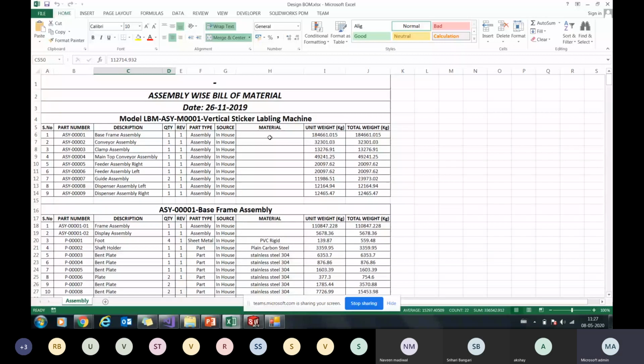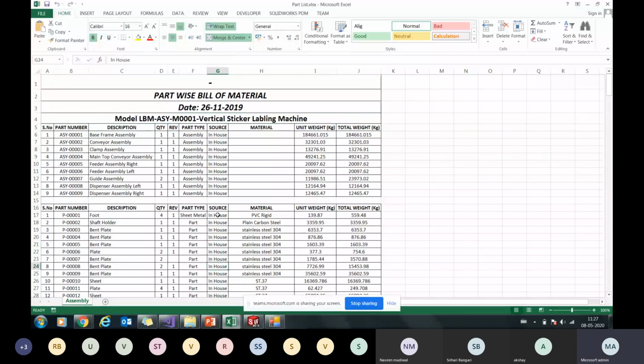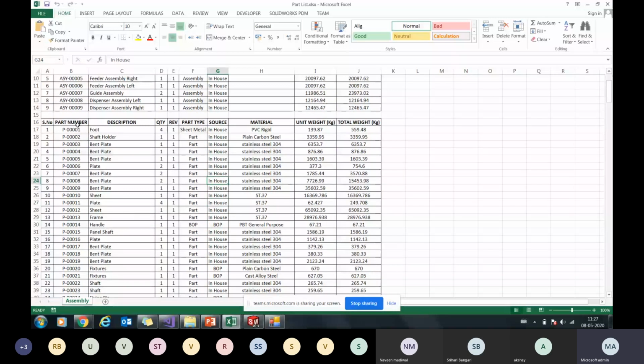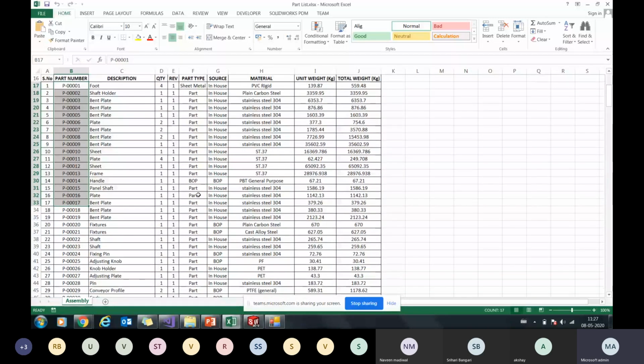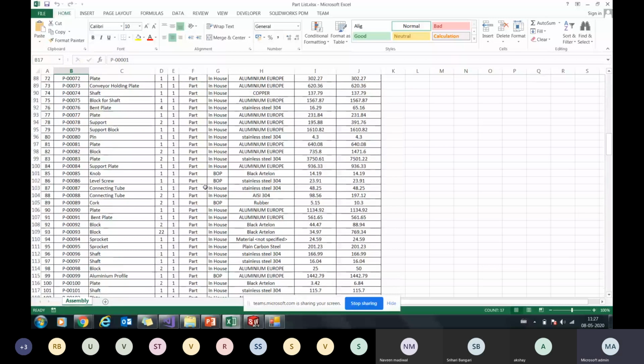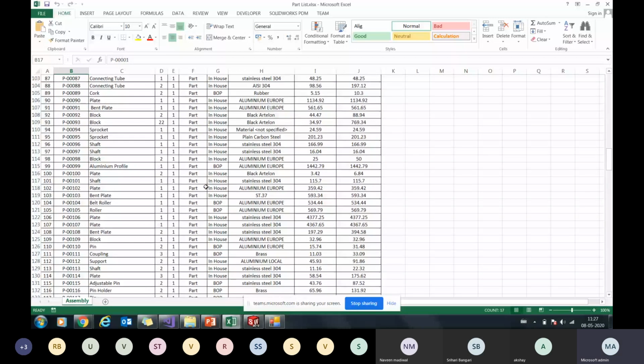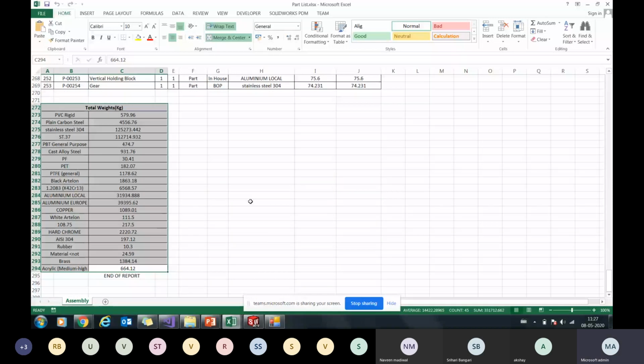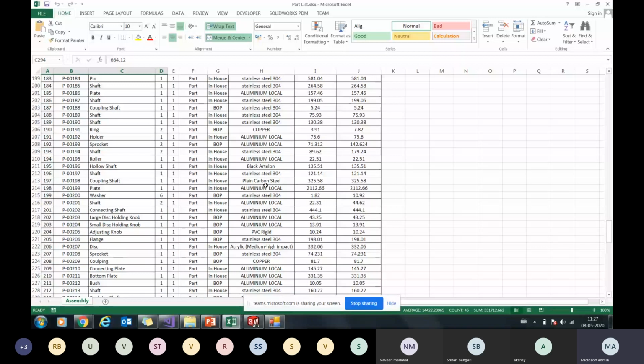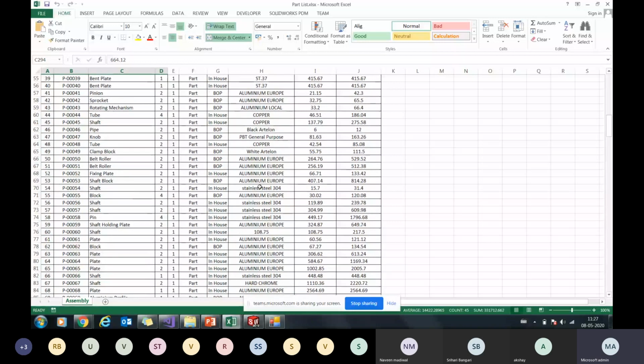Talking about the segregated part list. As I said, when you create a part list, it's only the details of manufacturing parts. And all the manufacturing reports will have the weight summary at the bottom of the report. So this gives a clean idea of what material is required and how much quantity.